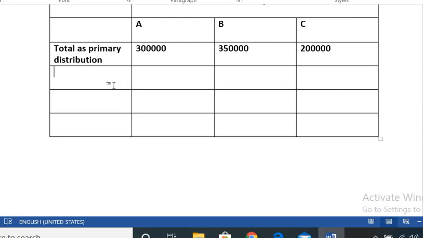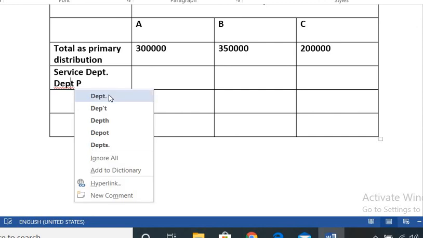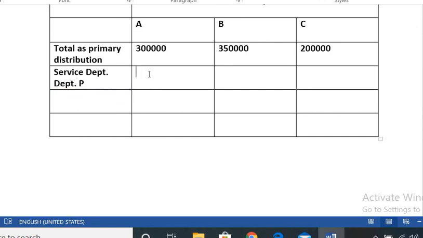So here first is the service department P. P means the x value, so service department P, into bracket I will take the x value.